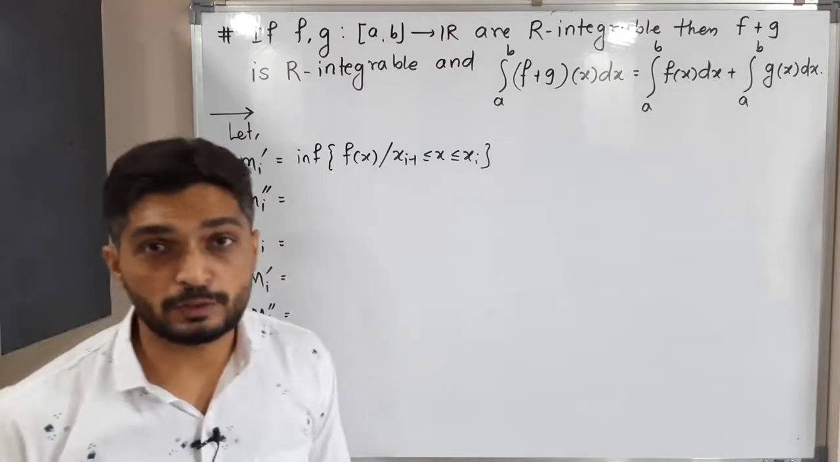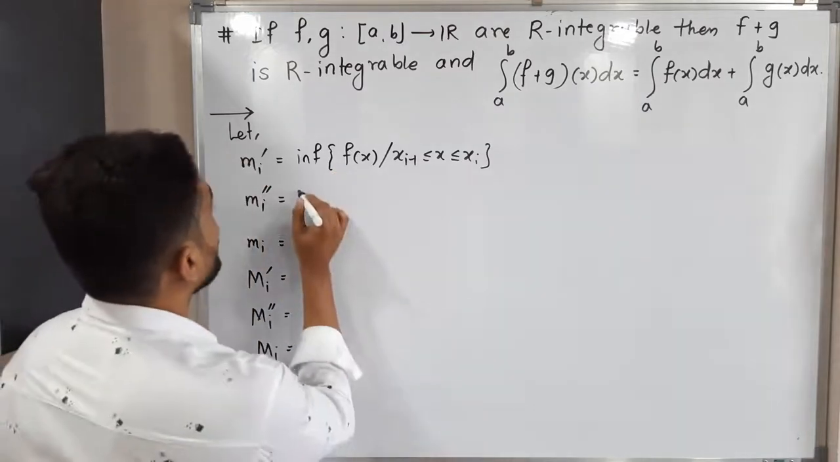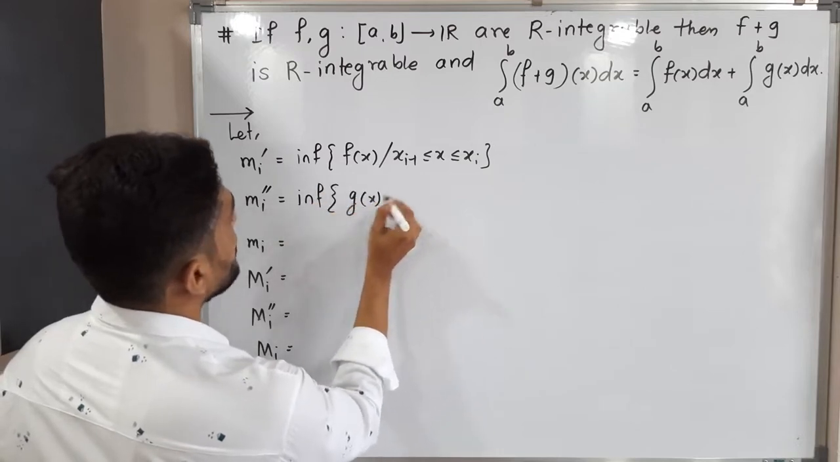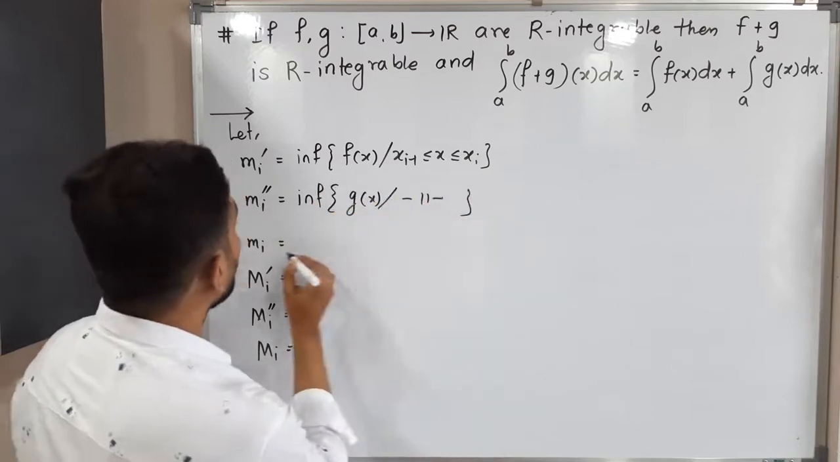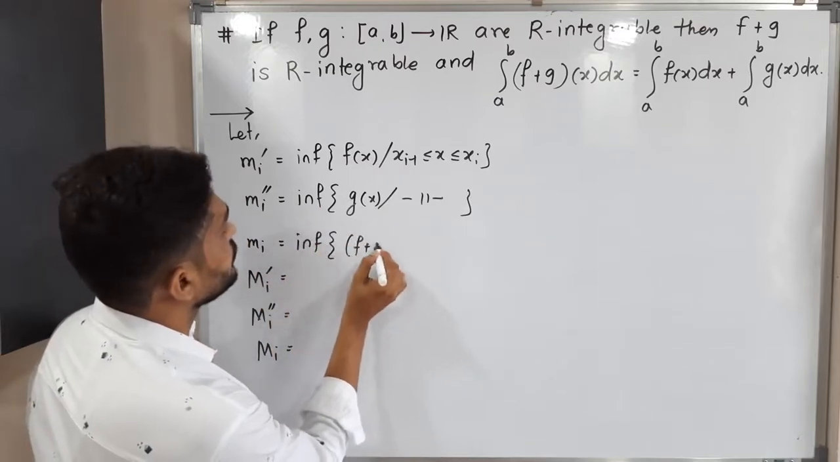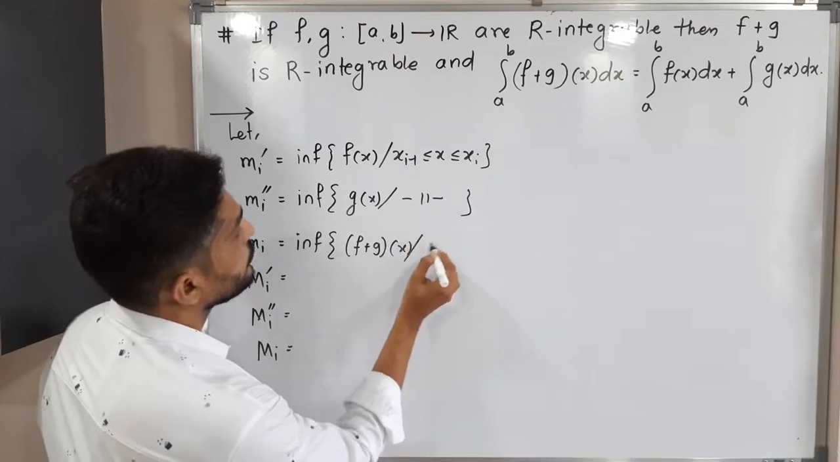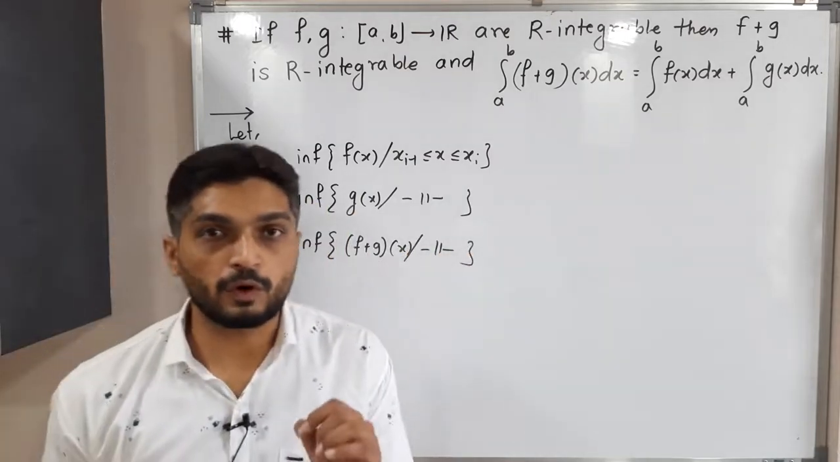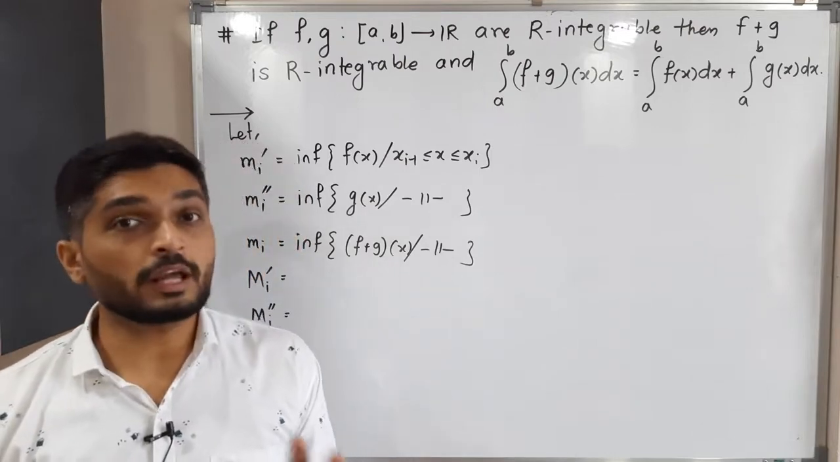Similarly, we can define it for function g also. So let me call it mi double dash. So the infimum of g of x, the same thing we have to write here, and mi, which is the infimum of f plus g of x. So that means the first mi we defined for f, the second mi we have defined for g, and the last mi is for f plus g.